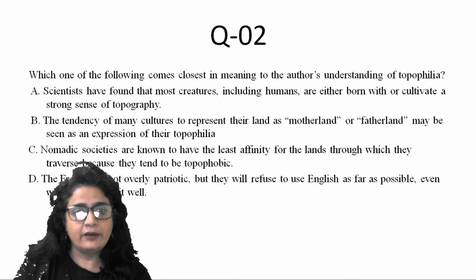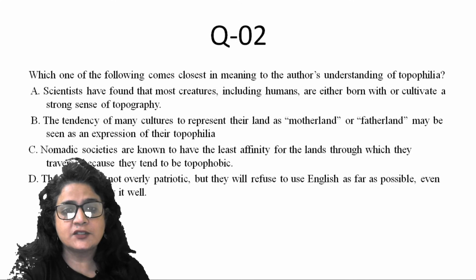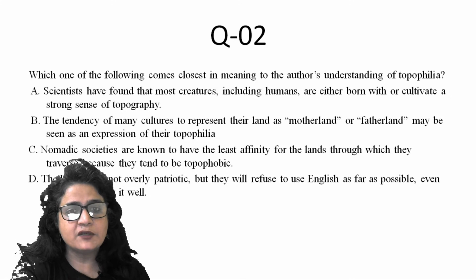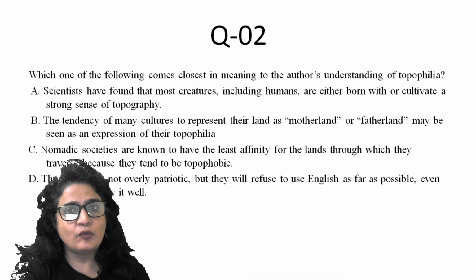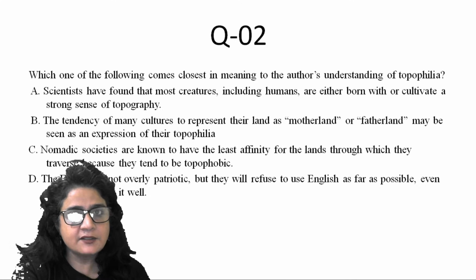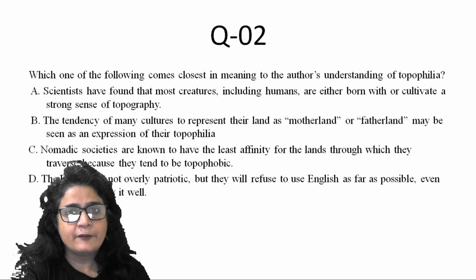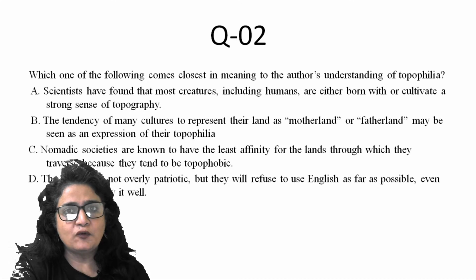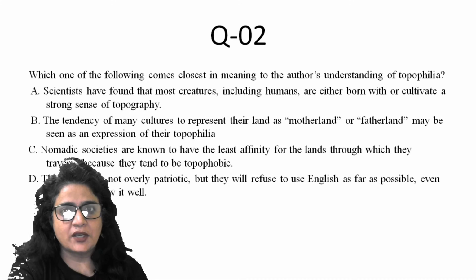Let's hold it, right? Nomadic societies are known to have the least affinity for the lands to which they traverse because they tend to be topophobic. Nowhere discussed in the passage. Nothing has been stated about the nomadic societies, and nothing has been stated about these nomadic societies to be topophobic, outrightly rejected.